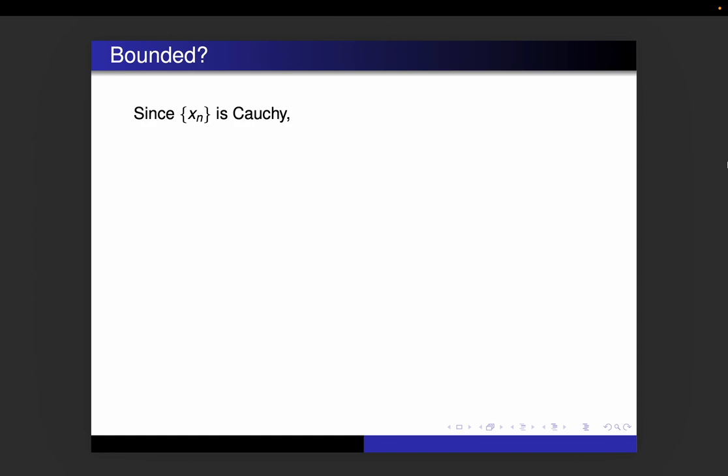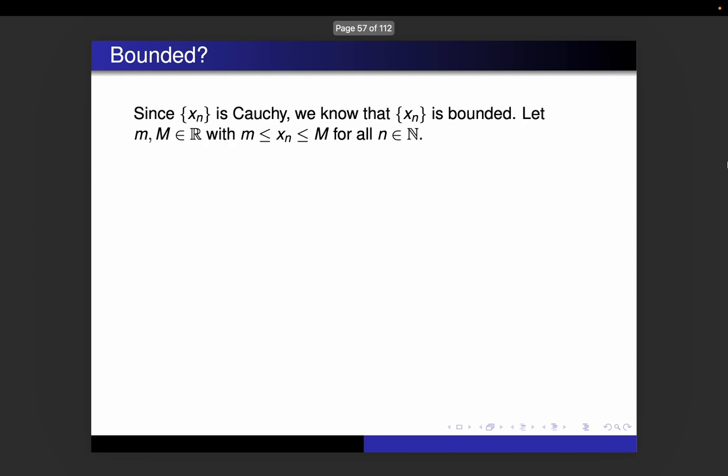All right, so we know they're monotone, but if they're not bounded, that doesn't do us any good in terms of figuring out if they're convergent. But we know that xn is Cauchy, therefore we know xn is bounded. That means we have a lower bound for the terms of the sequence. We'll call that little m. We have an upper bound for the terms of the sequence. We'll call that big M. So little m is less than or equal to all the terms. Big M is greater than or equal to all the terms.